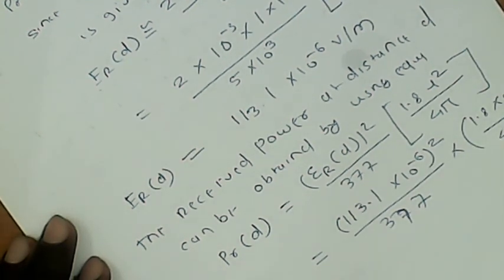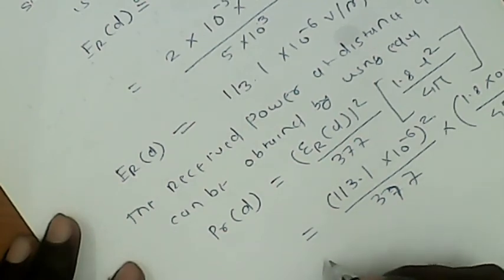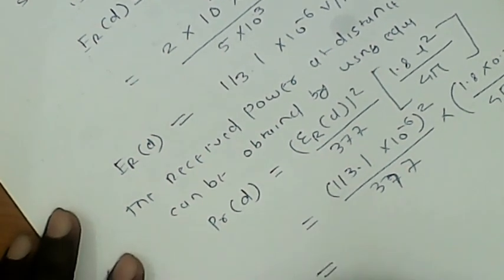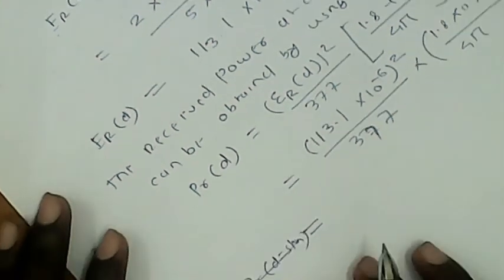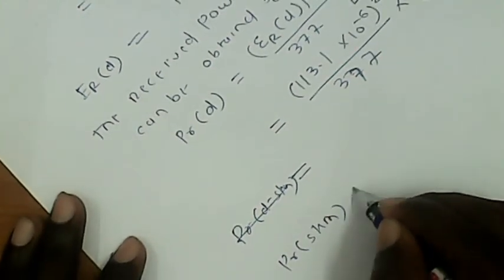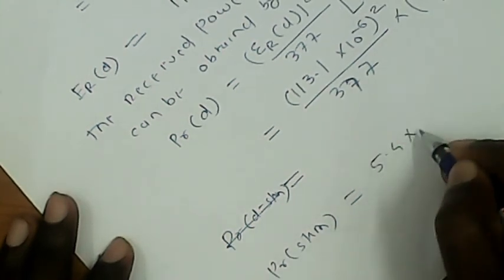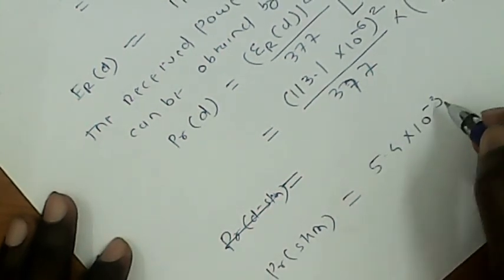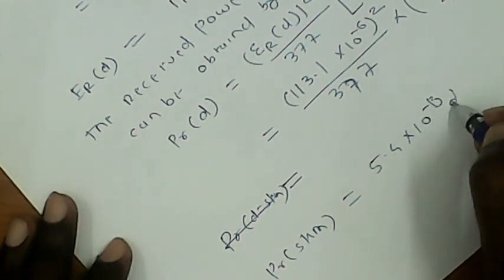So we calculate that in watt, the received power when distance d is equal to 5 kilometer. At that time the received power is 5.4 into 10 to minus 13 watt.